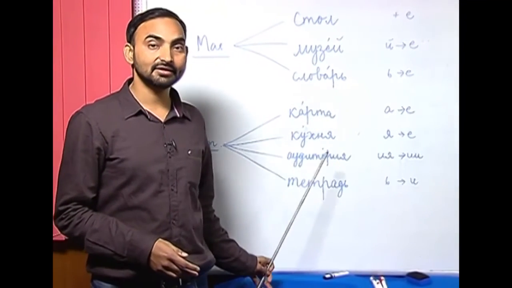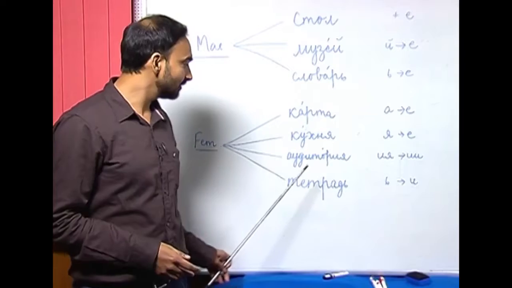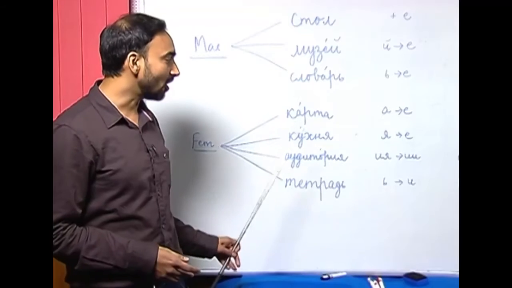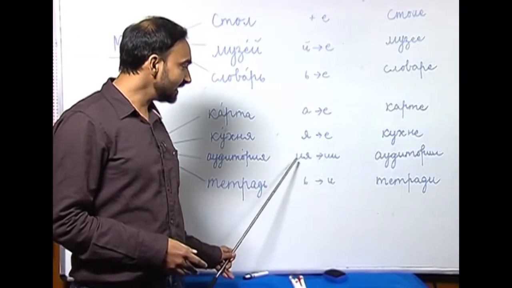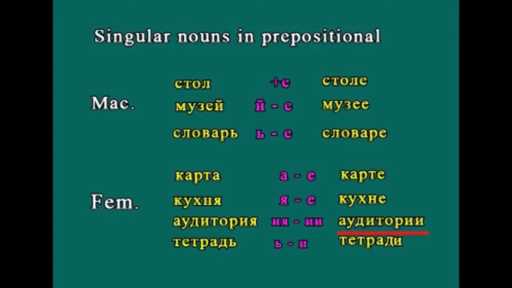The next ending in the feminine gender nouns is ия ending, аудитория, auditorium. So, how do we change аудитория in the prepositional case? Ия has to be replaced with и, double и. This you have to memorize. Ия has to be replaced with и. So, аудитория in the prepositional case will be used as аудитории.